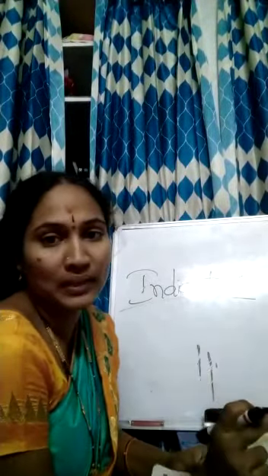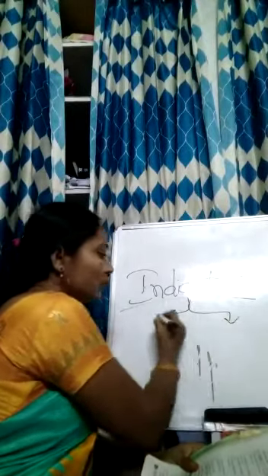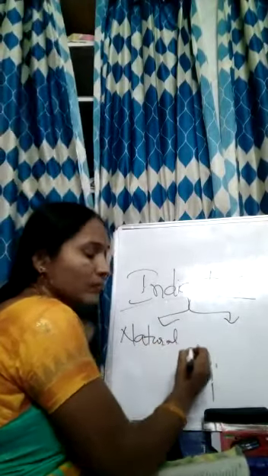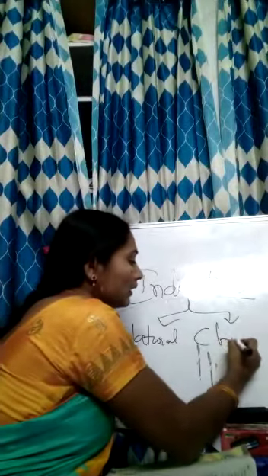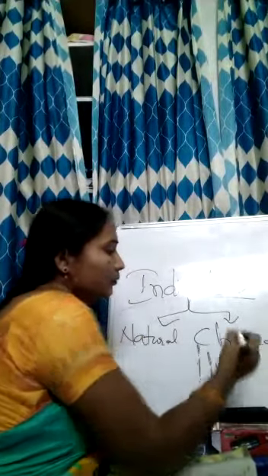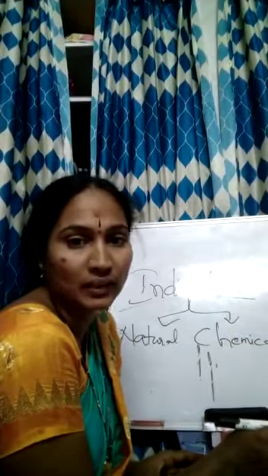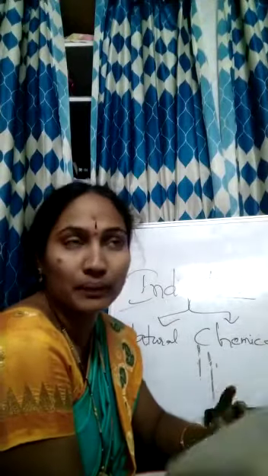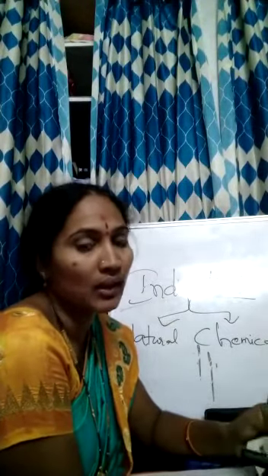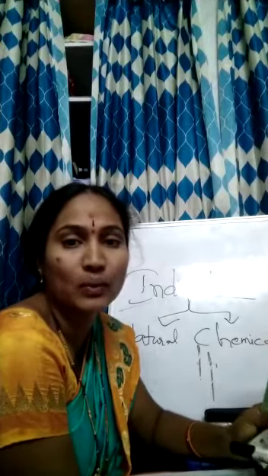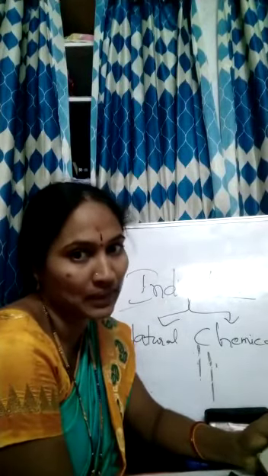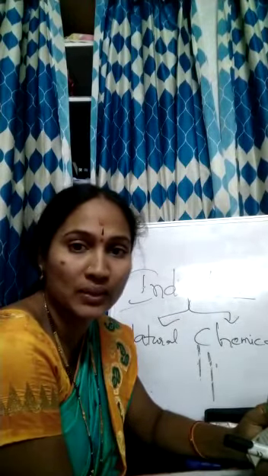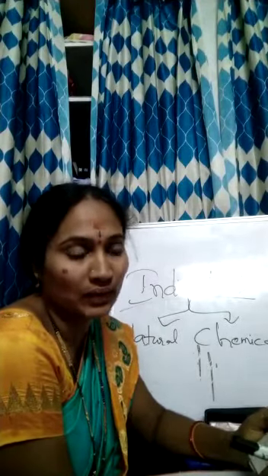And there are two types of indicators. One is natural indicator and one is chemical indicator. Natural indicator in the sense like turmeric powder, and chemical indicators like methyl orange. Methyl orange is a chemical indicator that is used in laboratories to test whether the substance is acidic in nature or basic in nature. Further on we will learn more about indicators, their uses, and the types of indicators.